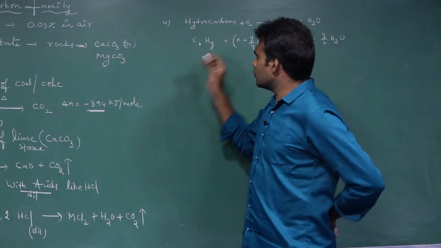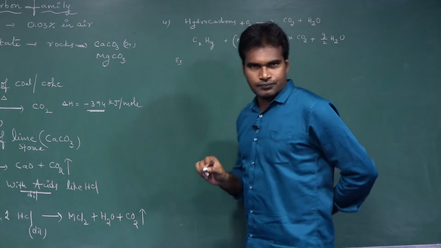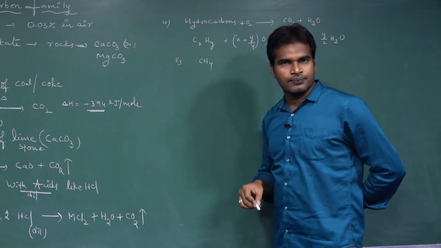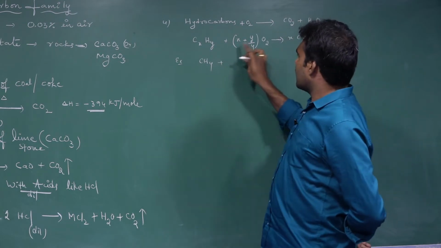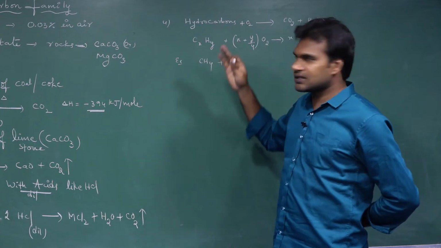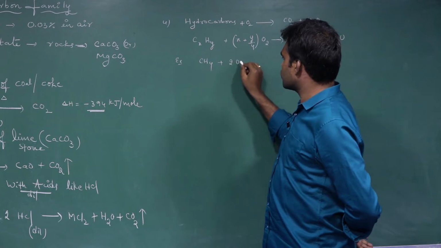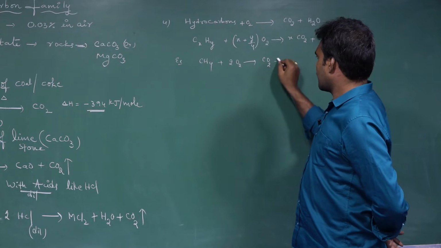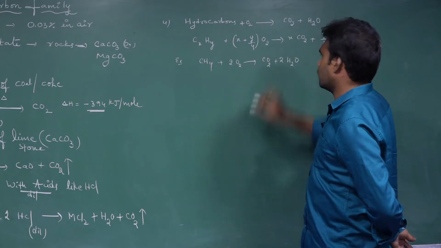I am going to apply this formula to a few hydrocarbons. First, take methane, the simplest hydrocarbon, CH4. How many moles of oxygen does it consume? x plus y by 4: x is 1 here, y is 4, so 1 plus 4 by 4 means 2 moles of O2. It gives 1 mole of CO2 and y by 2, that is 2 moles of H2O.